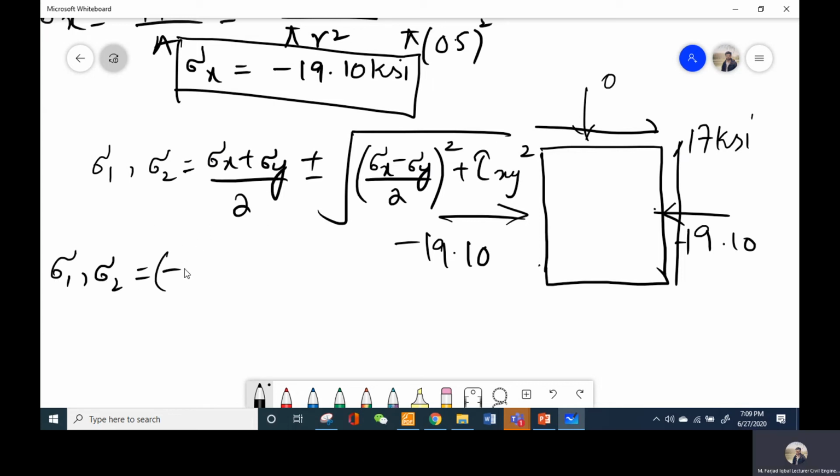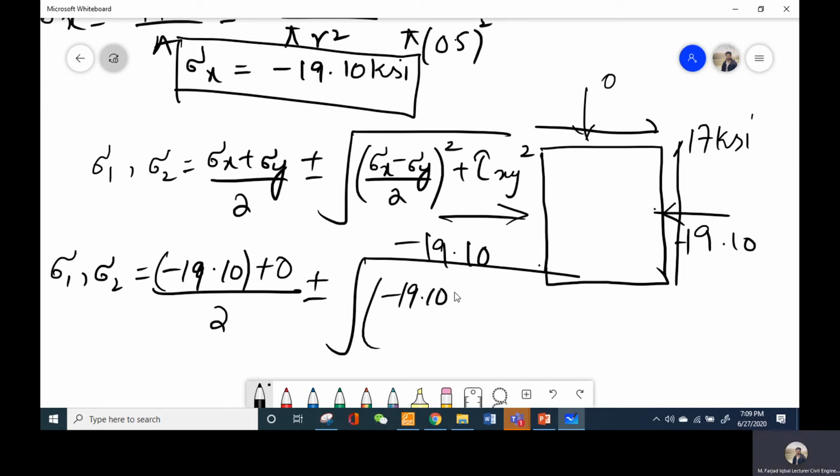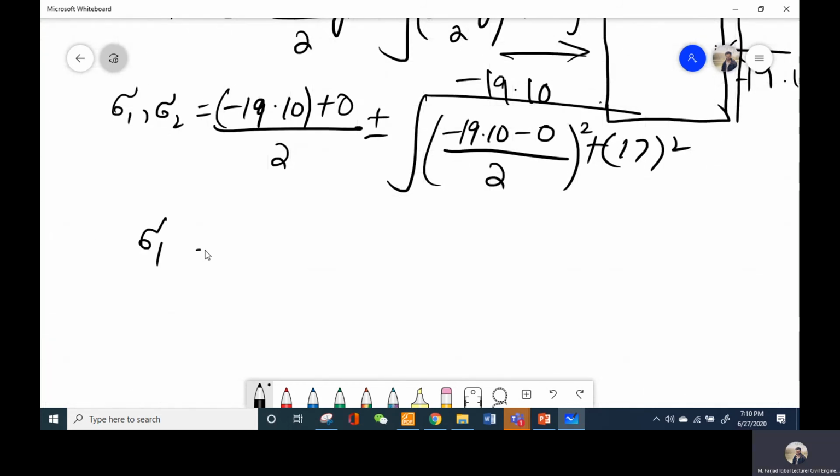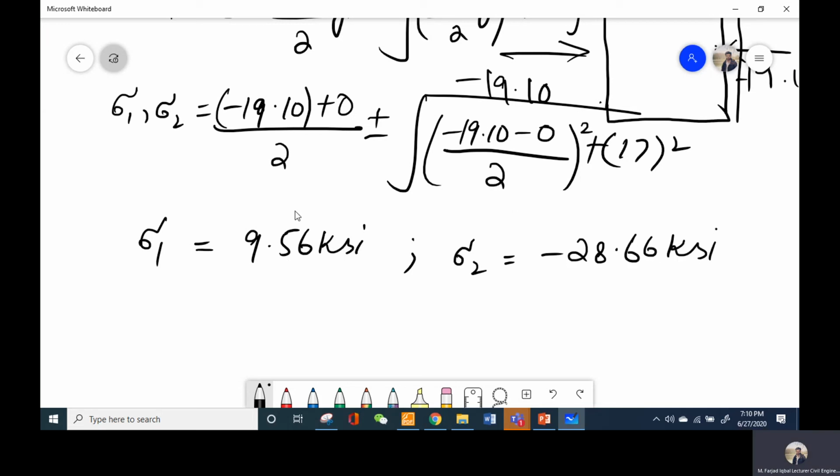So sigma x is minus 19.10 plus sigma y is 0, divided by 2, plus minus the square root of minus 19.10 minus 0 divided by 2 whole square plus tau xy, again 17 square. If you solve this equation, you will get sigma 1 equal to 9.56 ksi and sigma 2 as minus 28.66 ksi.